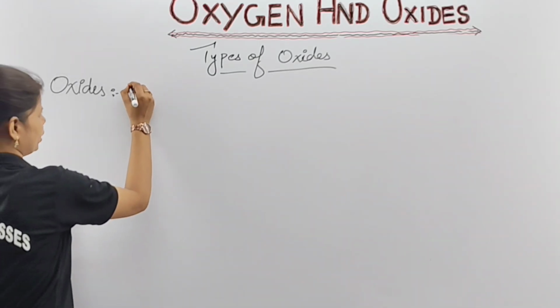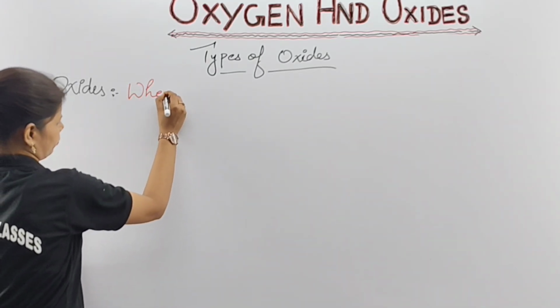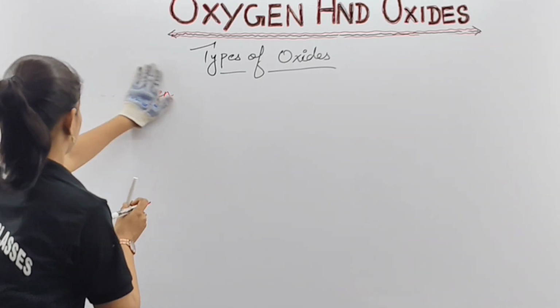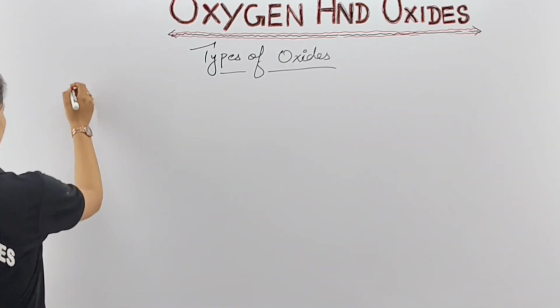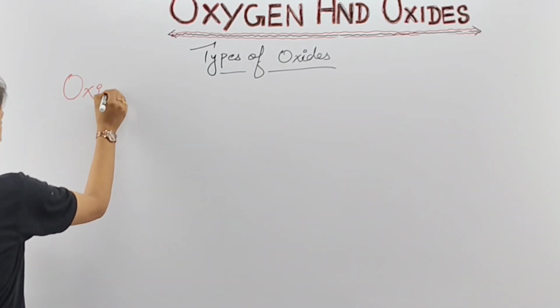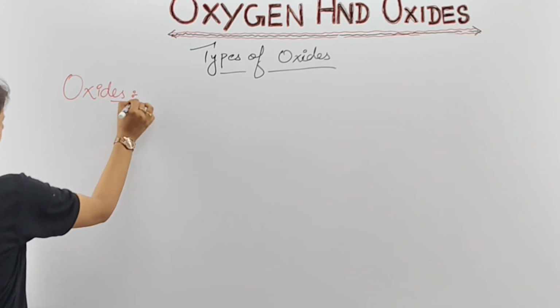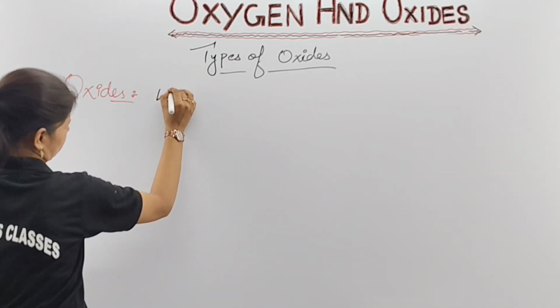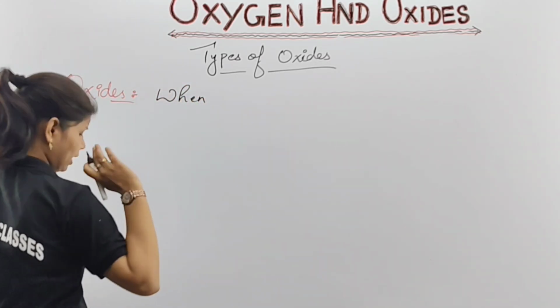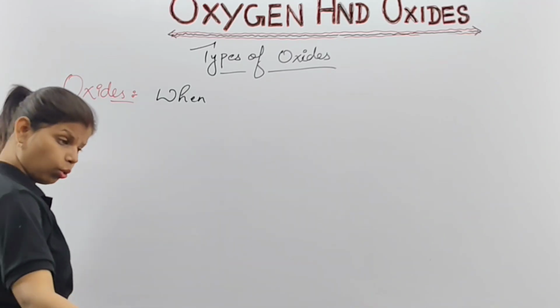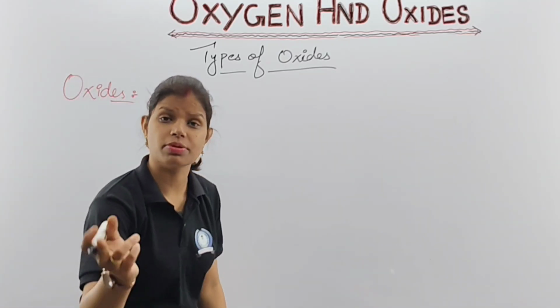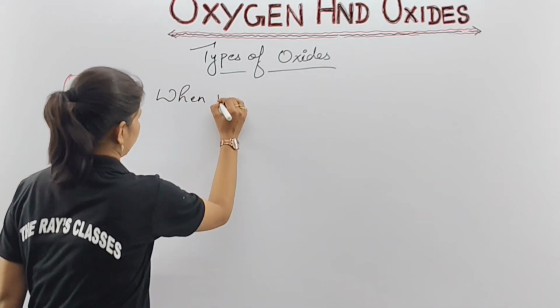And here we are going to write about when, please note, when metals or non-metals, clear, no? It is not a hard and fast rule that only metals. No, we are considering both metals as well as non-metals.